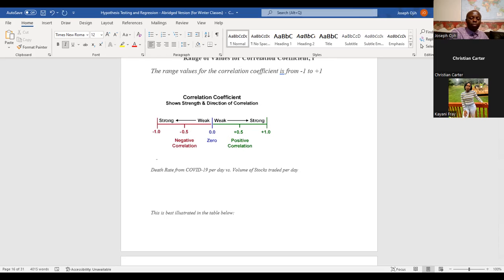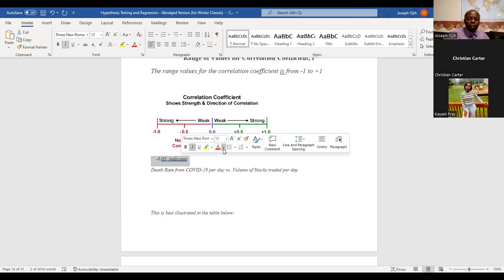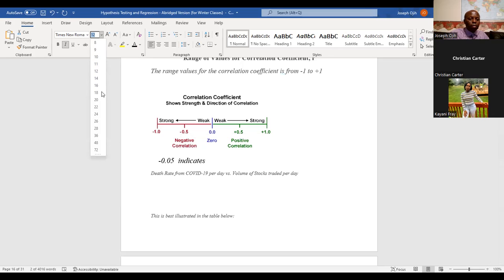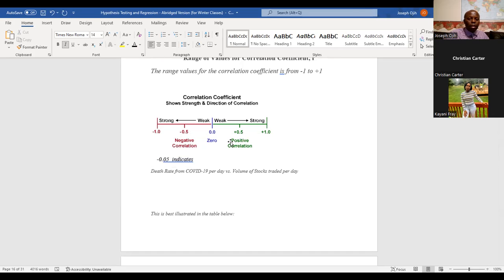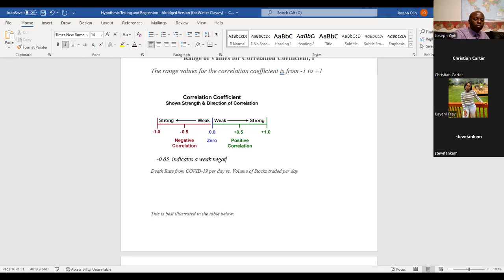So if your answer is -0.05, for example, this indicates a weak negative linear relationship between X, which is the independent variable, and the Y variable.